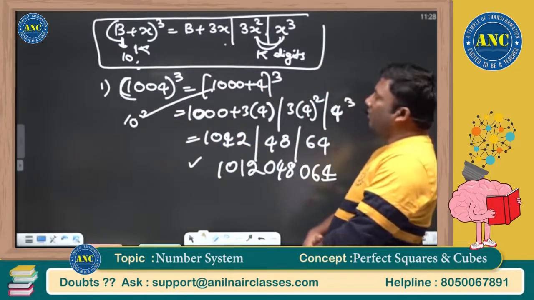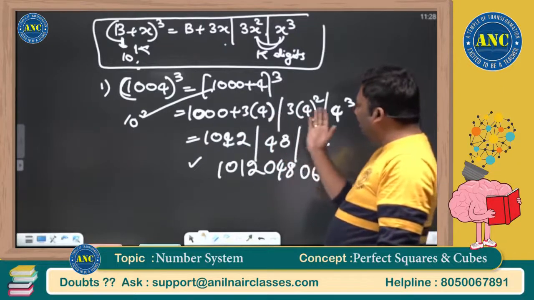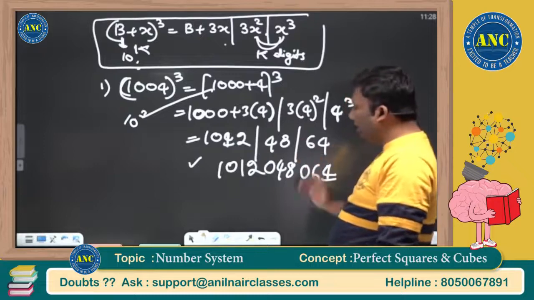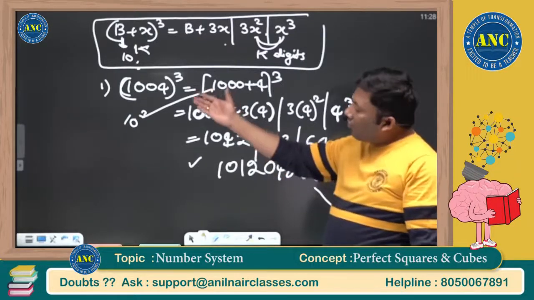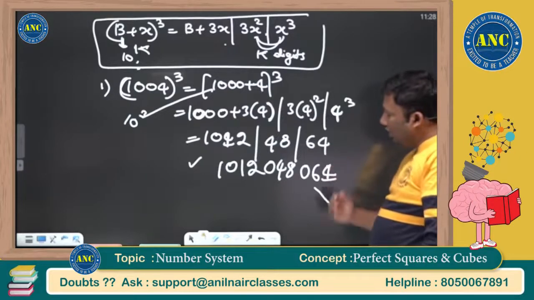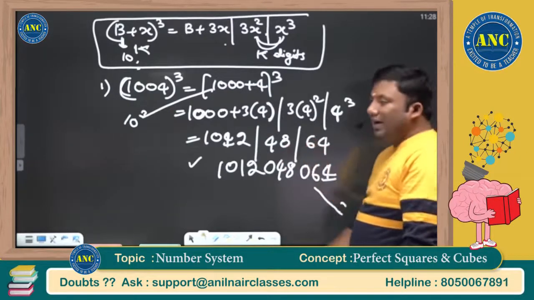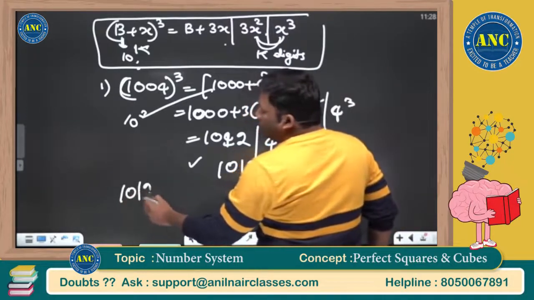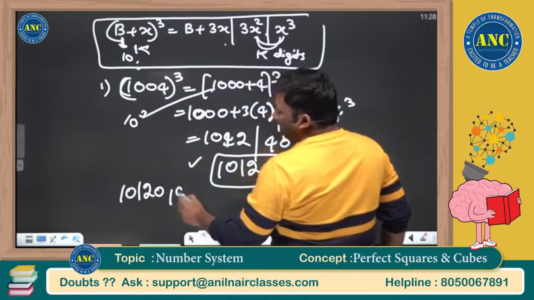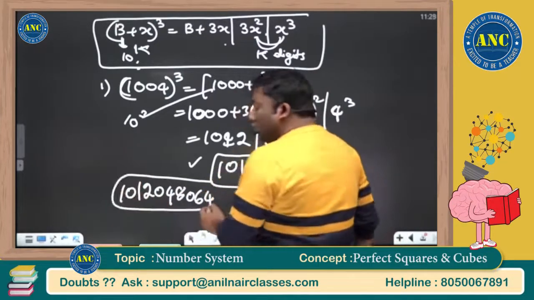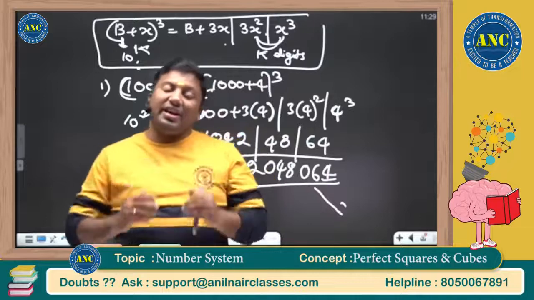1000 plus 4 power 3: b plus 3x, 3x square and x cube, 1012, 48 and 64. So 1000 is 10 power 3, and the last places take 3 digits. 64 in a 3-digit format, 48 in a 3-digit format. So the answer for this question is 1012, 048 and 064. Now we took the numbers which are just greater than 10.